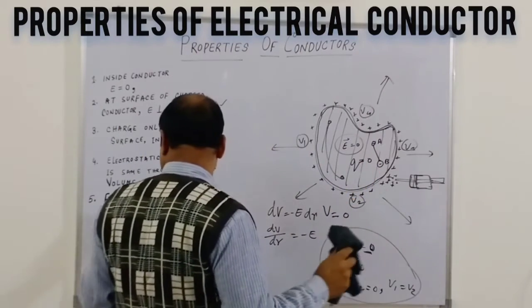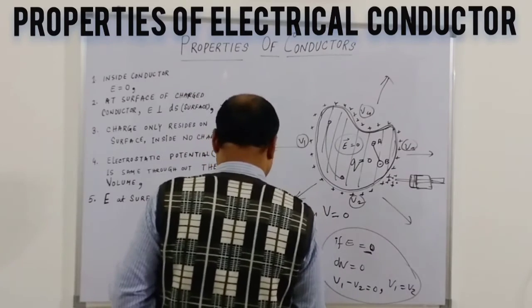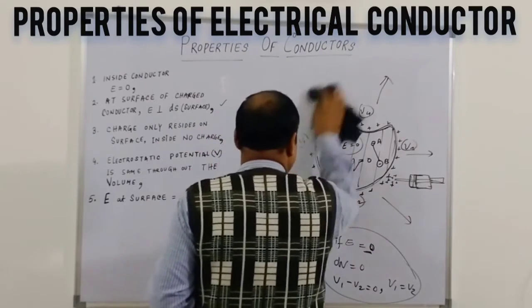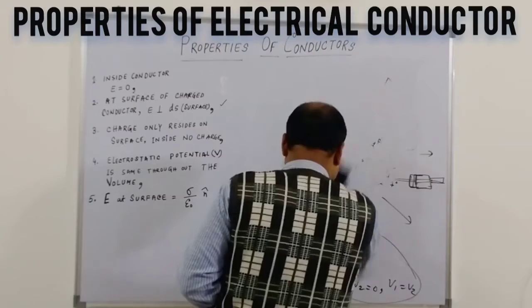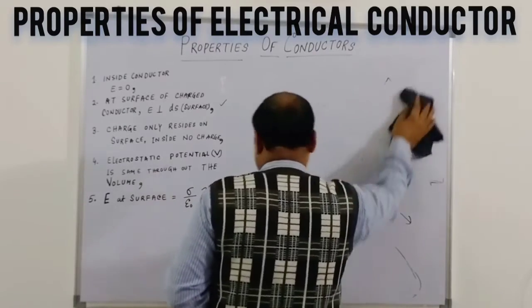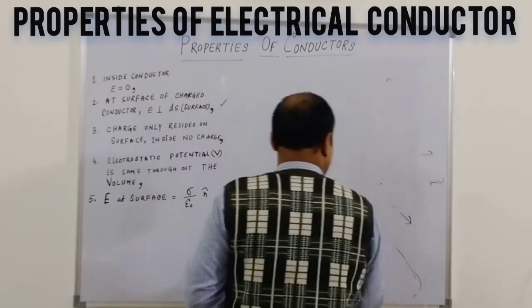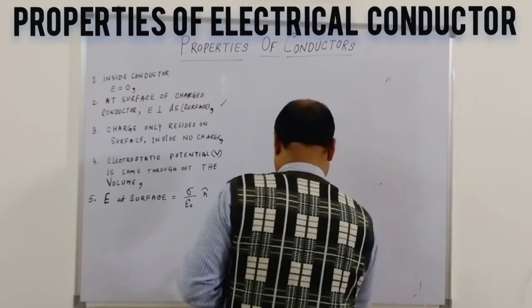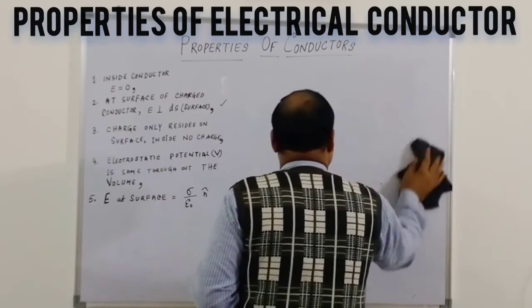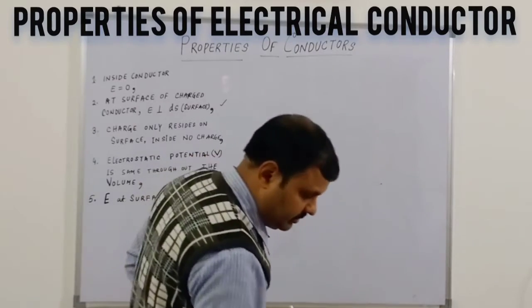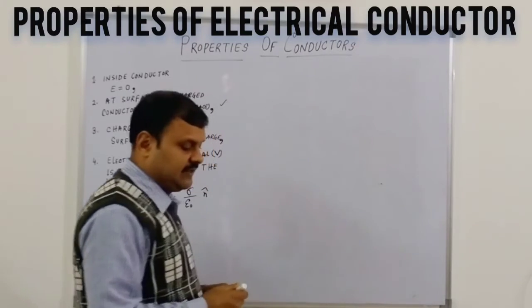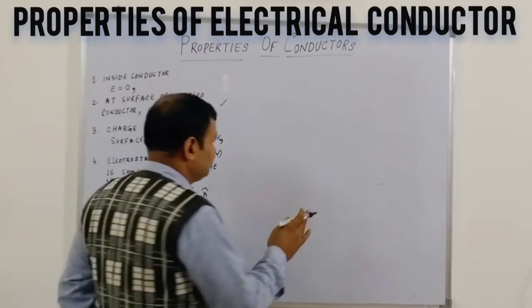Now we'll move to the fifth property, where it is saying the electrical field at the surface of a charged conductor is equal to the charge density divided by epsilon naught.